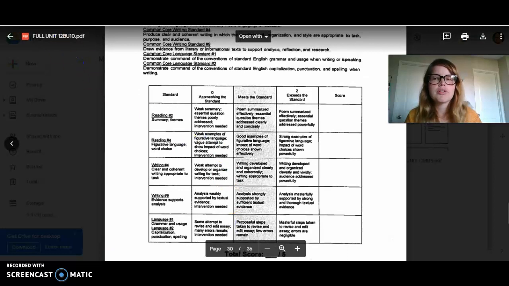Other than that, we'll move on to performance task 3, which you should already be somewhat familiar with. If you have any questions, let me know. I can totally help you out.